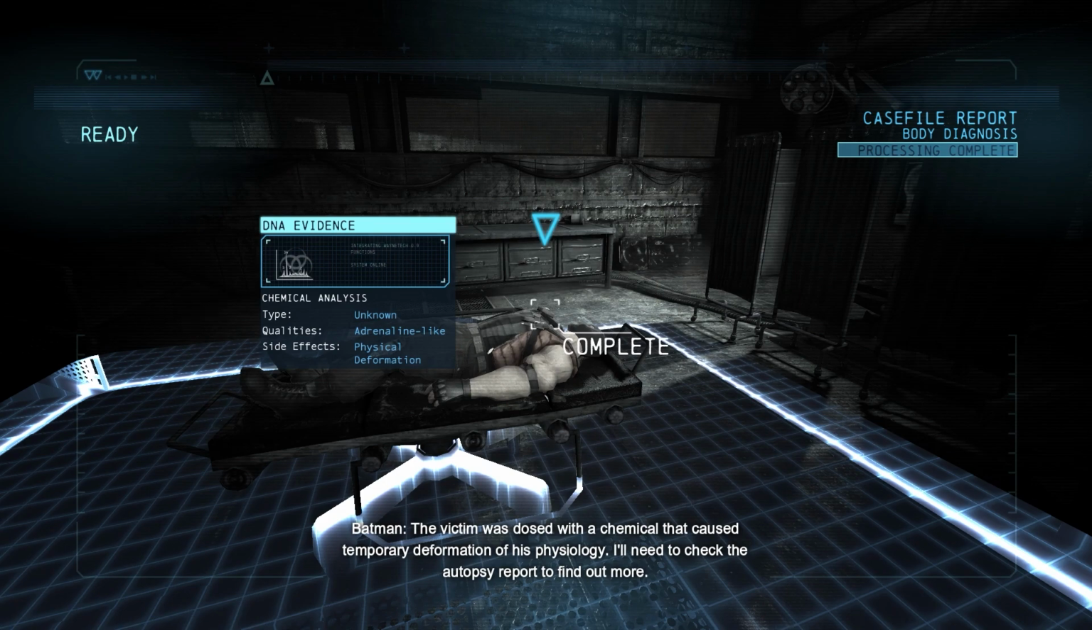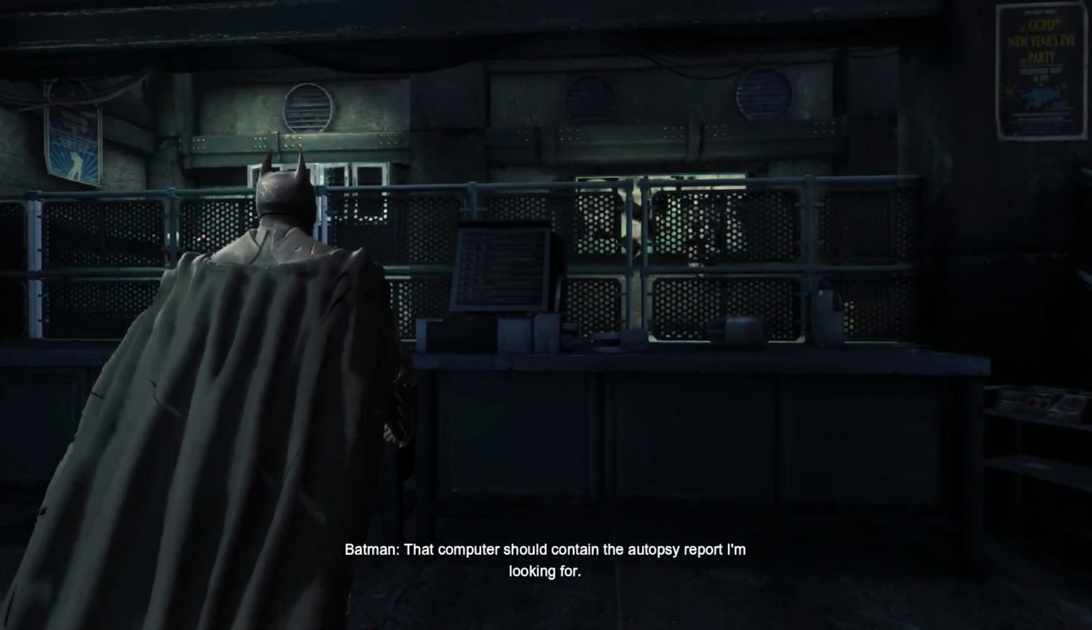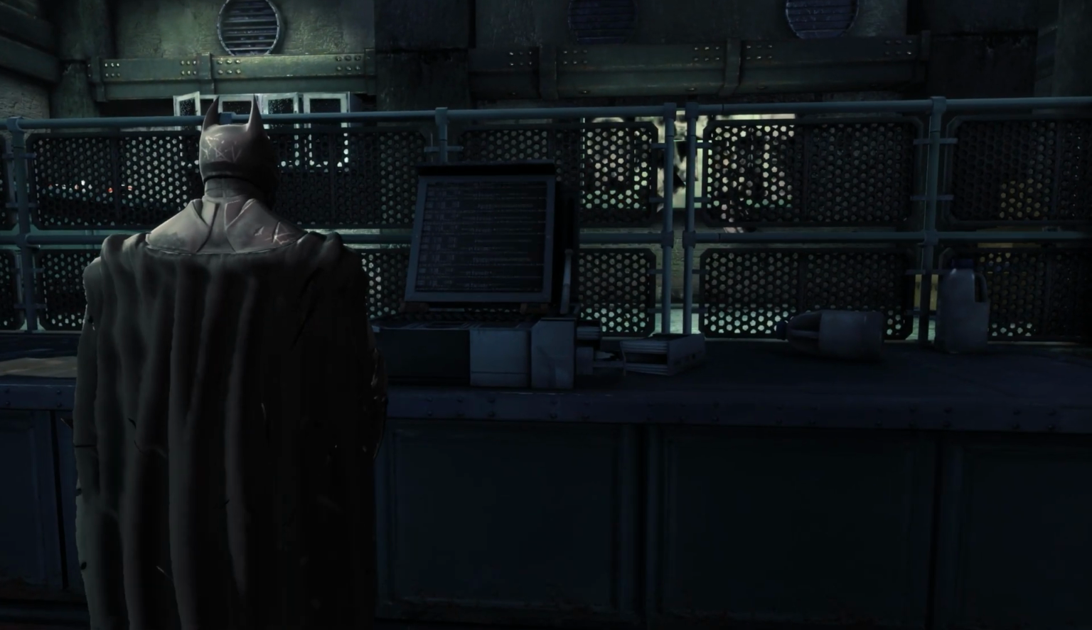The victim was dosed with a chemical that caused temporary deformation of his physiology. I'll need to check the autopsy report to find out more. That computer should contain the autopsy report I'm looking for.